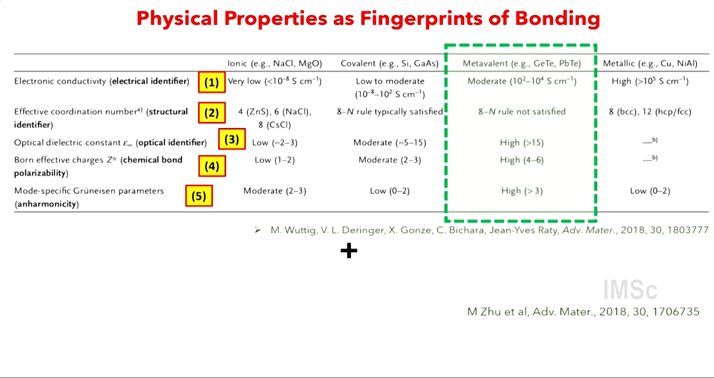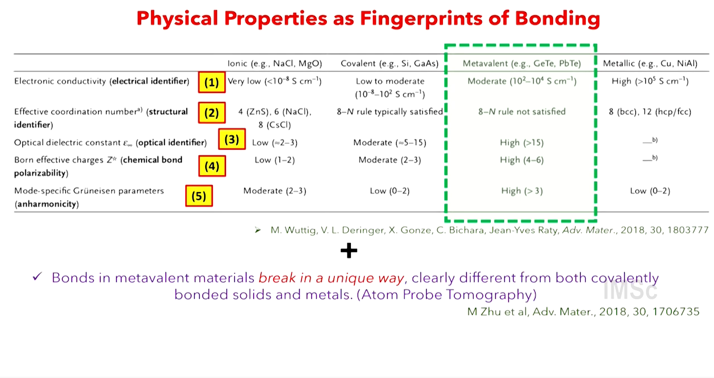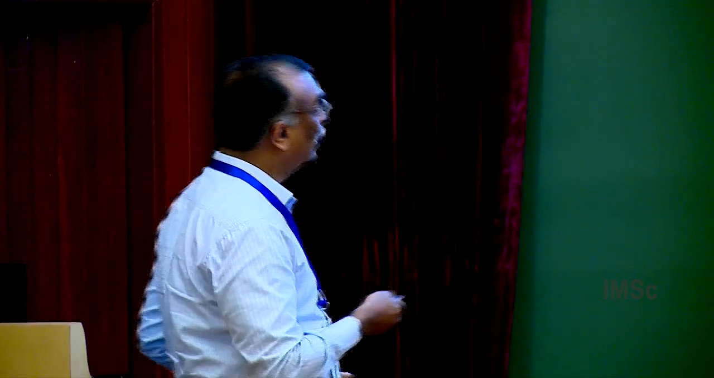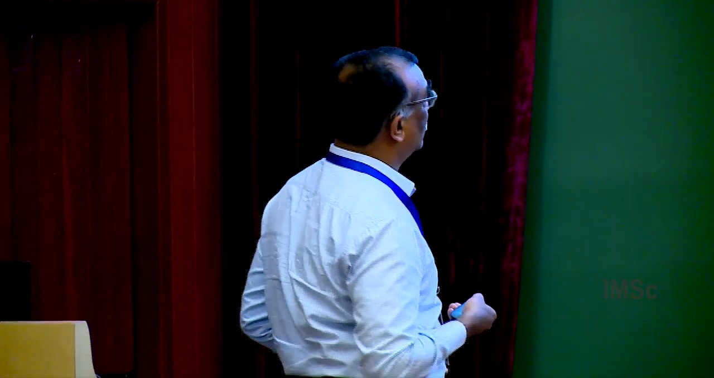So looking at these properties, these people said, look, no bonding seems to explain this bill of properties that one has in these compounds. Indeed, they break in a very unique way too. There was an experiment based on atom probe tomography which tried to study how these materials break when you apply stress to it. And there also the atomic mechanisms involve many bonds breaking at the same time. So there's a fundamental difference in the way in which these bonds break.